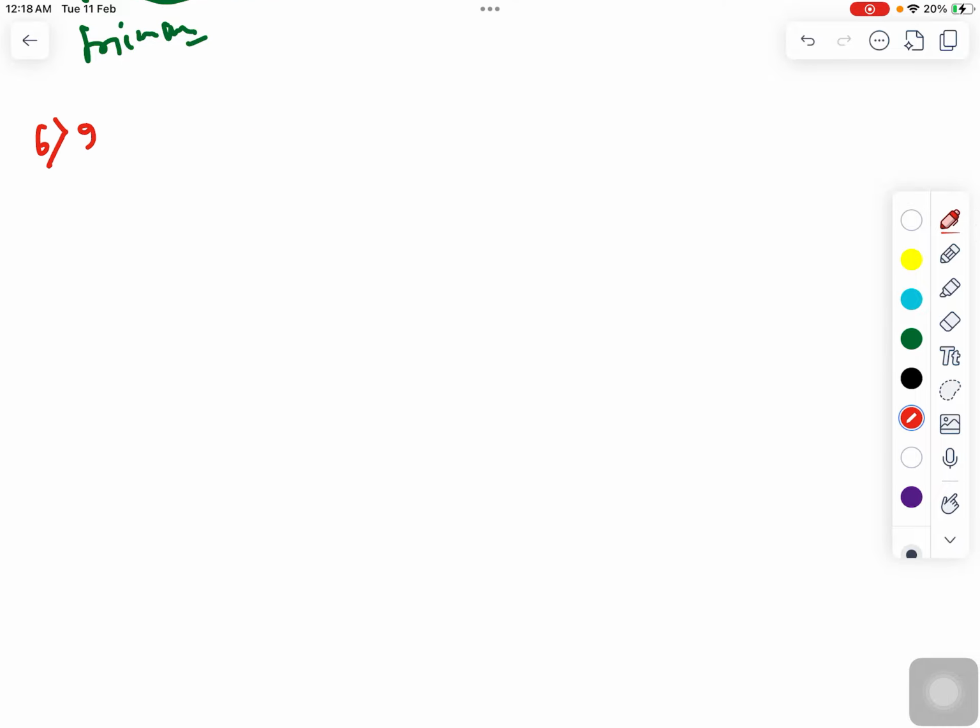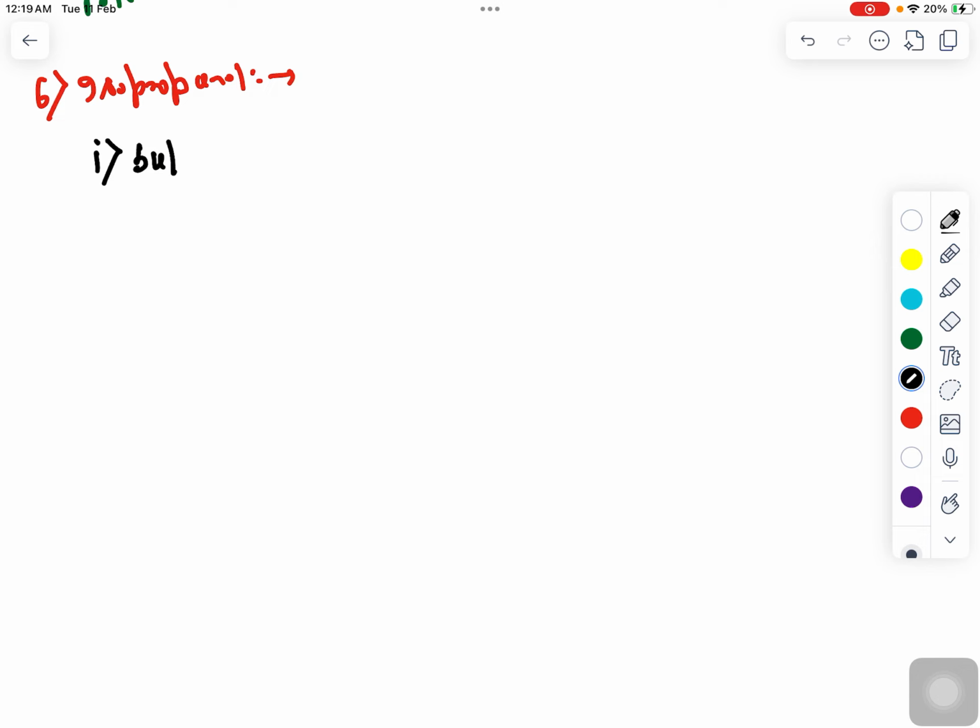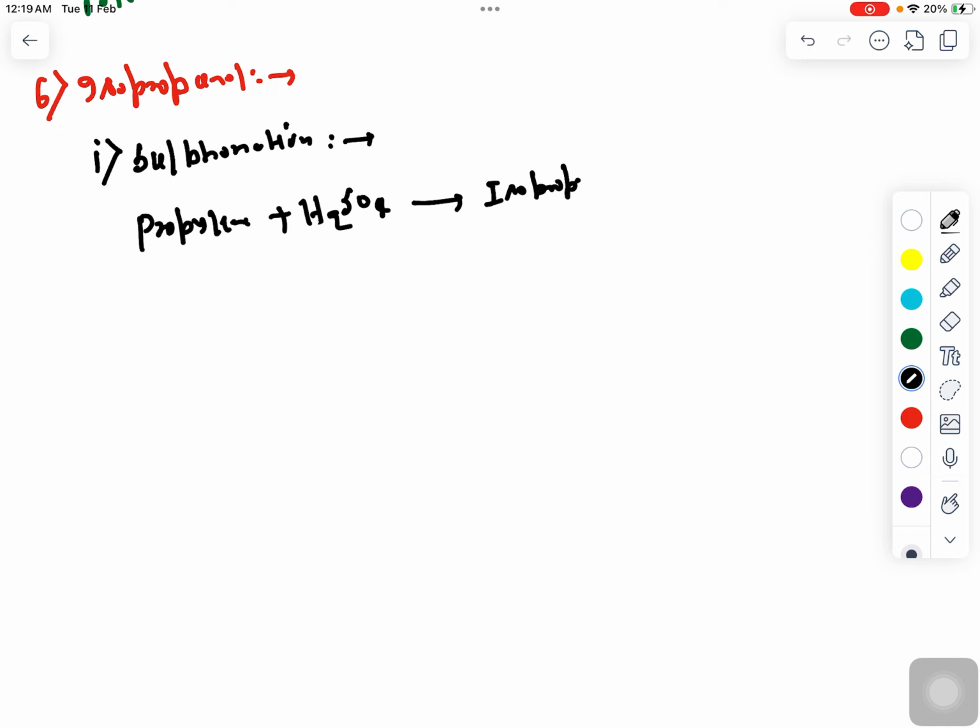Now the next reaction is very, very important, and this is isopropanol. So isopropanol production is very, very important. You would have studied it in class 12. So first, this production requires two steps, that is sulfonation first. So in sulfonation, what happens? Your propylene reacts with H2SO4, sulfuric acid, and it will get converted into isopropyl sulfate. Is that clear?